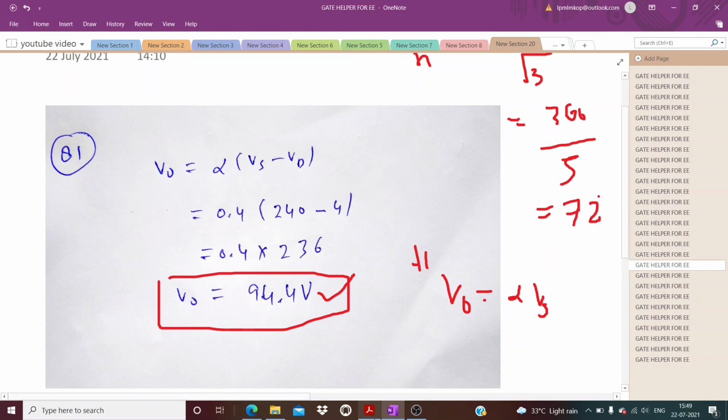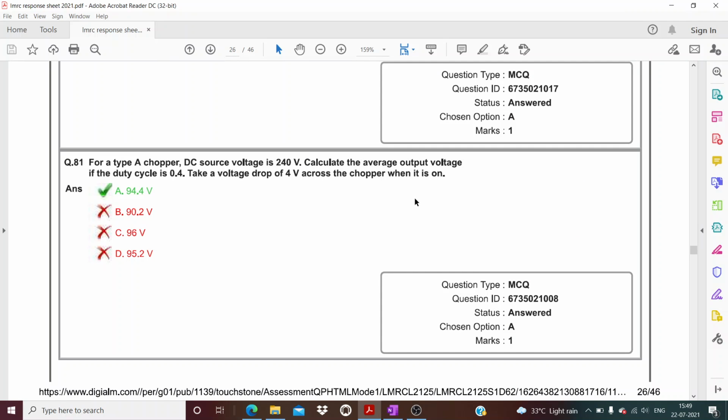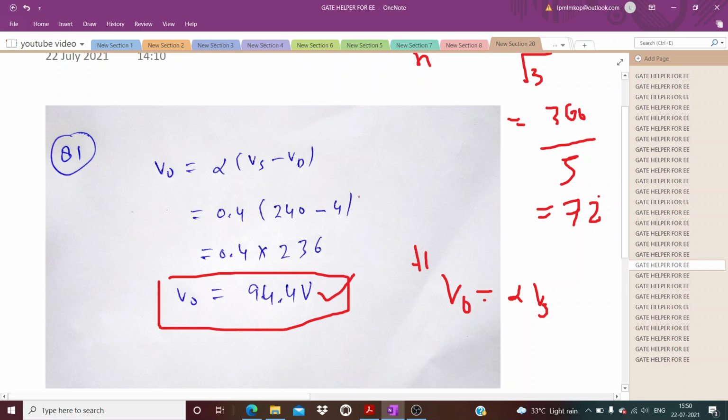You just remember one thing, that type A chopper is nothing but a step down or buck chopper, and whatever drop is given across any element, you just have to subtract it from the voltage source. Okay, so I hope it is clear.